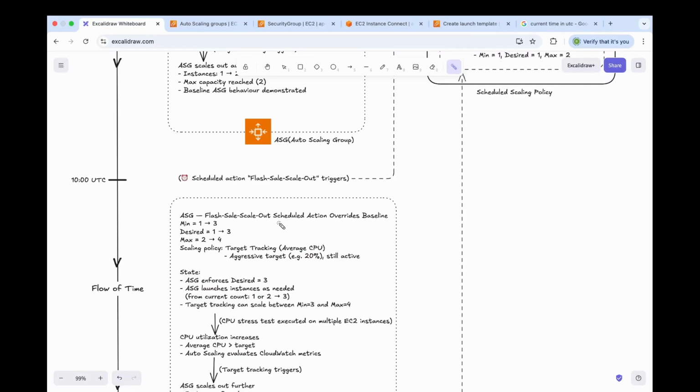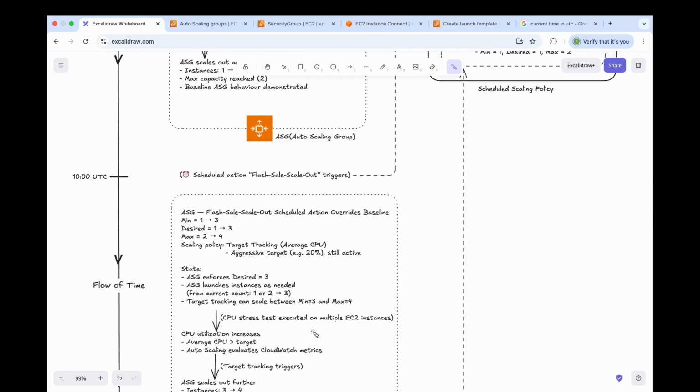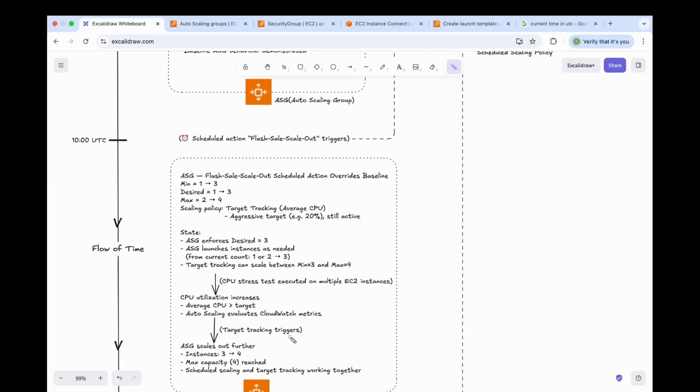What we have done is that we have successfully ran the scheduled action called flash sale scale out, where we changed our limit to 3, 3 and 4 for our min, desired and max. Since desired was set to 3, right now we have 3 instances after we ran this action. Now we want to perform this stress test on our multiple EC2 instances to see if target tracking is still active. We should be able to see 4 instances running while we perform stress test on our EC2 instances.